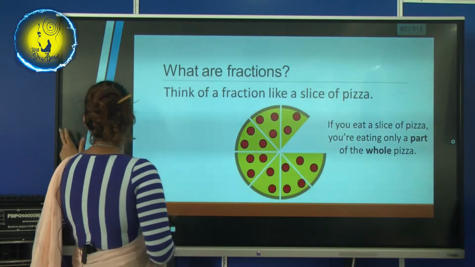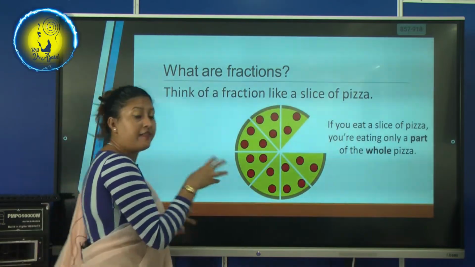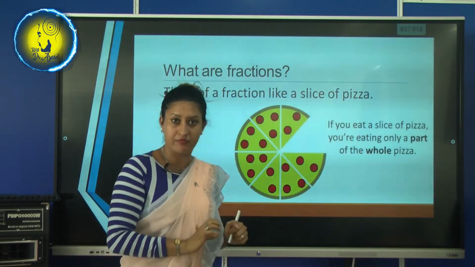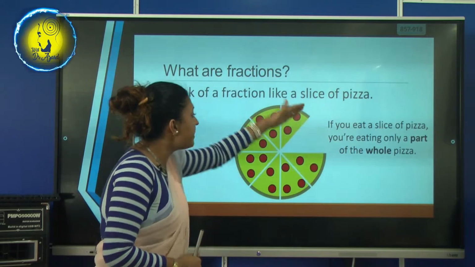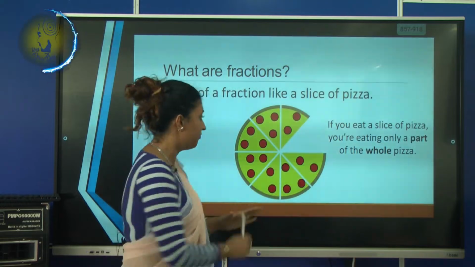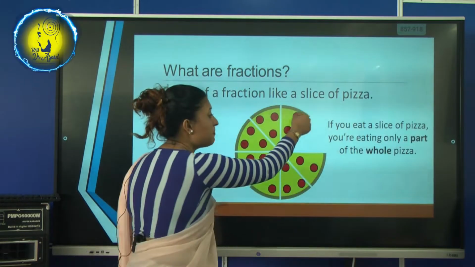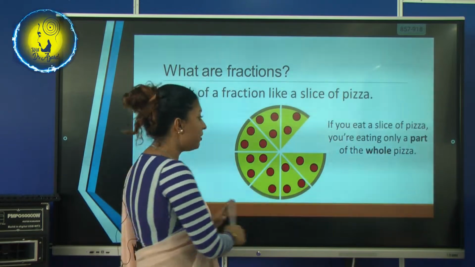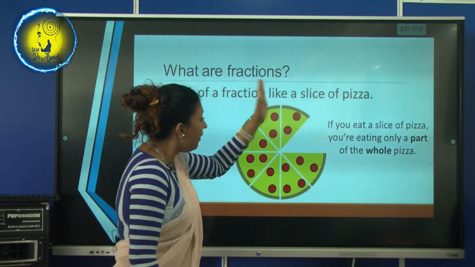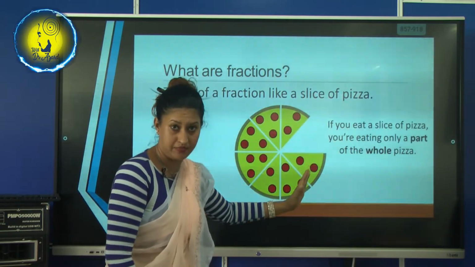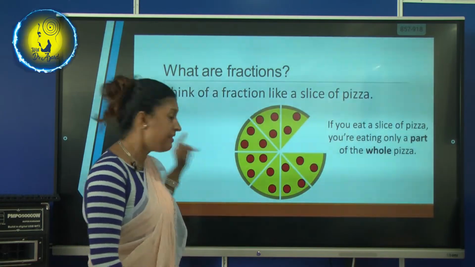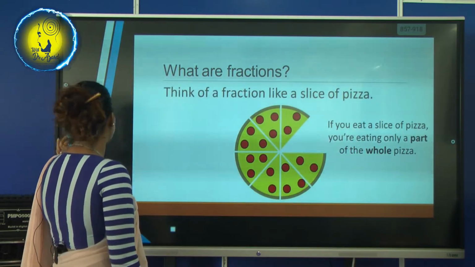So which means we are going to represent the number that we are going to eat with the help of a fraction. Understand? So this is a whole. We say it's a whole pizza. Now see, you have to assume this part is also there. So there are 8 pieces in this pizza. So how much are you going to eat? We are going to represent it in a fraction. Understand? So let's do it.